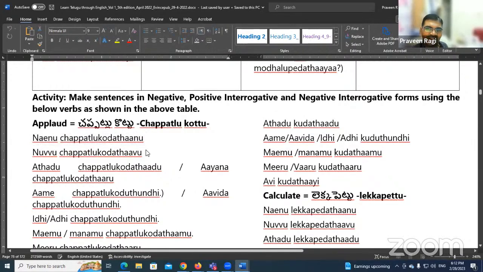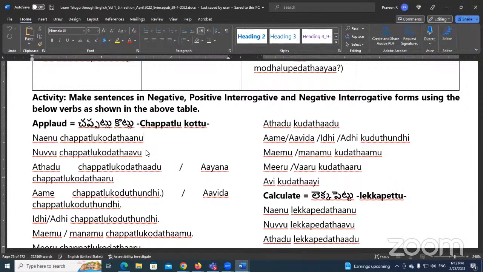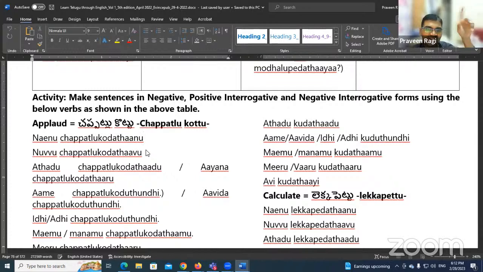Okay, so earlier you already told me the meaning of I don't applaud. So that is the negative form. నేను చప్పట్లు కొడతానా is interrogative. No, కొడతానా is for the positive interrogative sentence. So I am asking for the negative sentence that you already made some time ago.